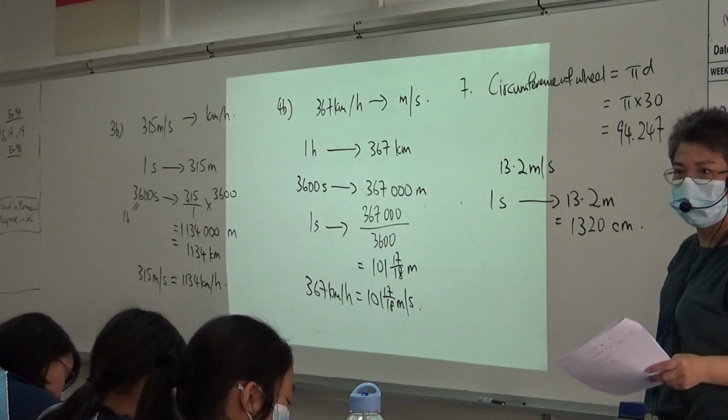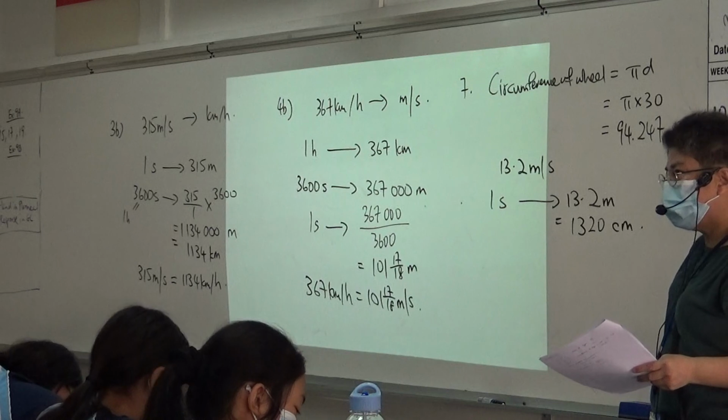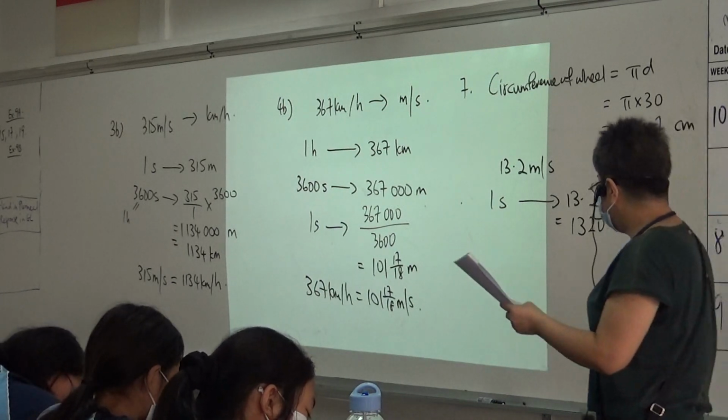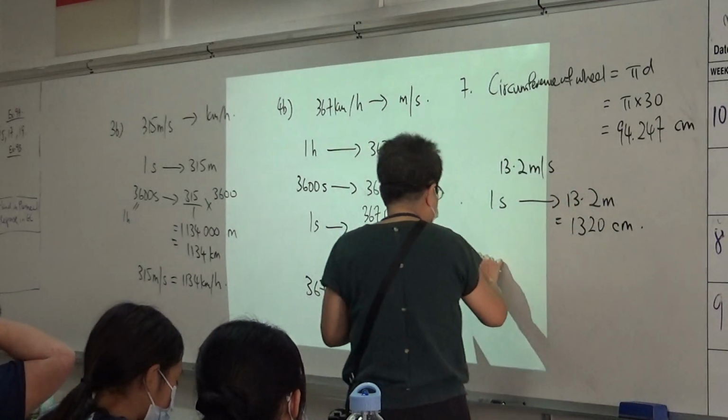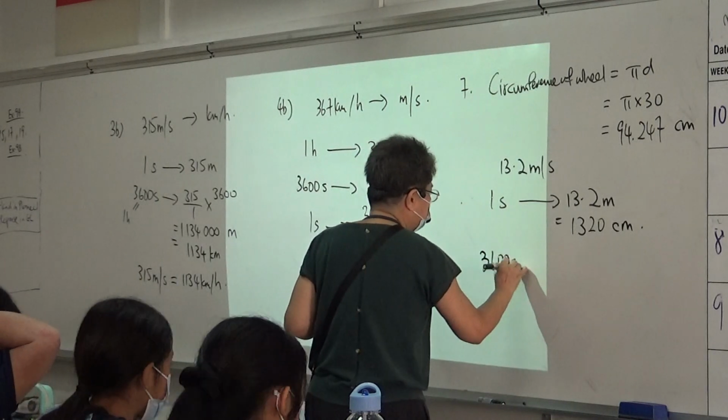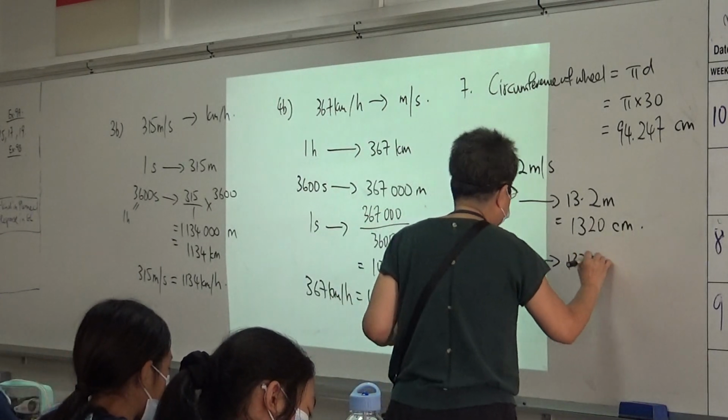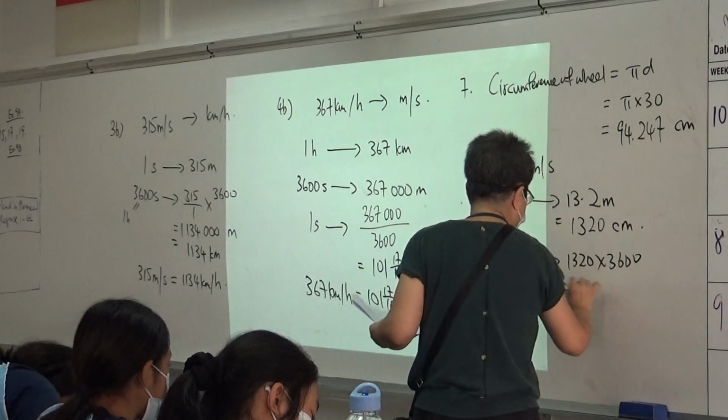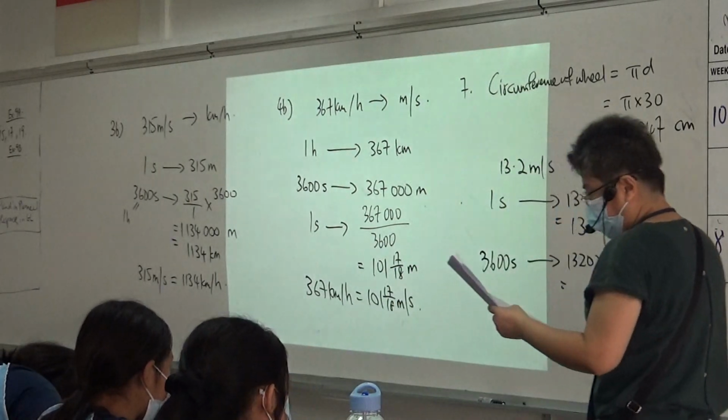Times 100, right? Agree, right? 1 second is 1320 cm. So 3,600 seconds will be 1320 times 3600. Okay, how many cm?